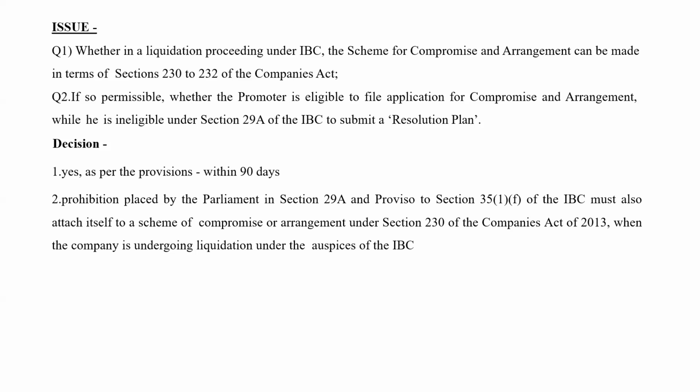We got this 29A. 35(1)(f) says, subject to section 52, provided that the liquidator shall not sell the immovable and movable property or actionable claims of the corporate debtor in liquidation to any person who is not eligible to be a resolution applicant. This is given in 35(1)(f). So 35(1)(f) says even a sale cannot be made to a person who is ineligible under 29A. This case law says that a scheme of compromise or arrangement also cannot be put by a person who is ineligible under 29A. This is the case.